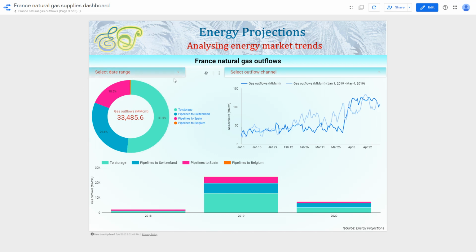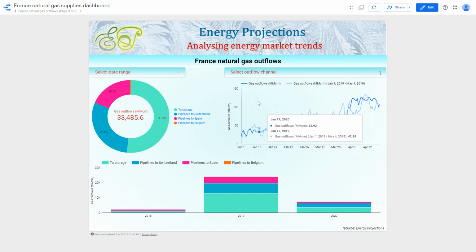And in fact, if we look at the first figure over here, we can see that for the data we have in this report, from 2018 to 2020, about 51.6% of natural gas outflows were attributed to storage. So this is a really important part of natural gas outflows in France.